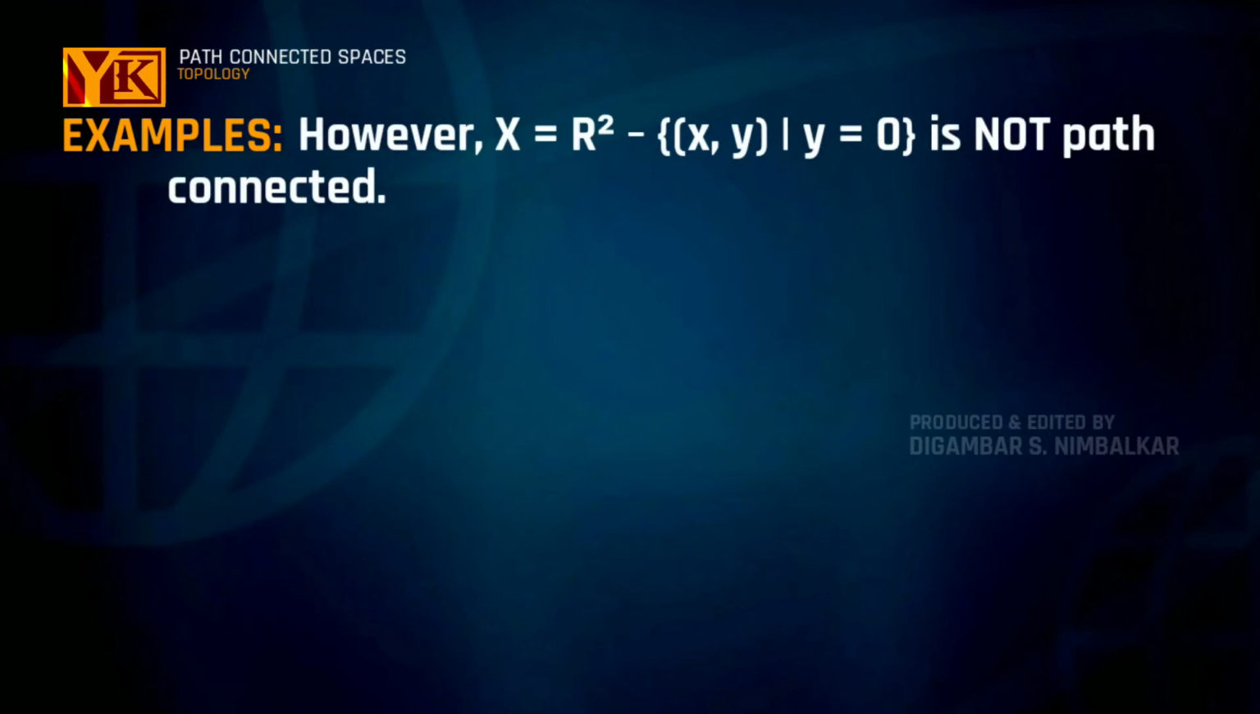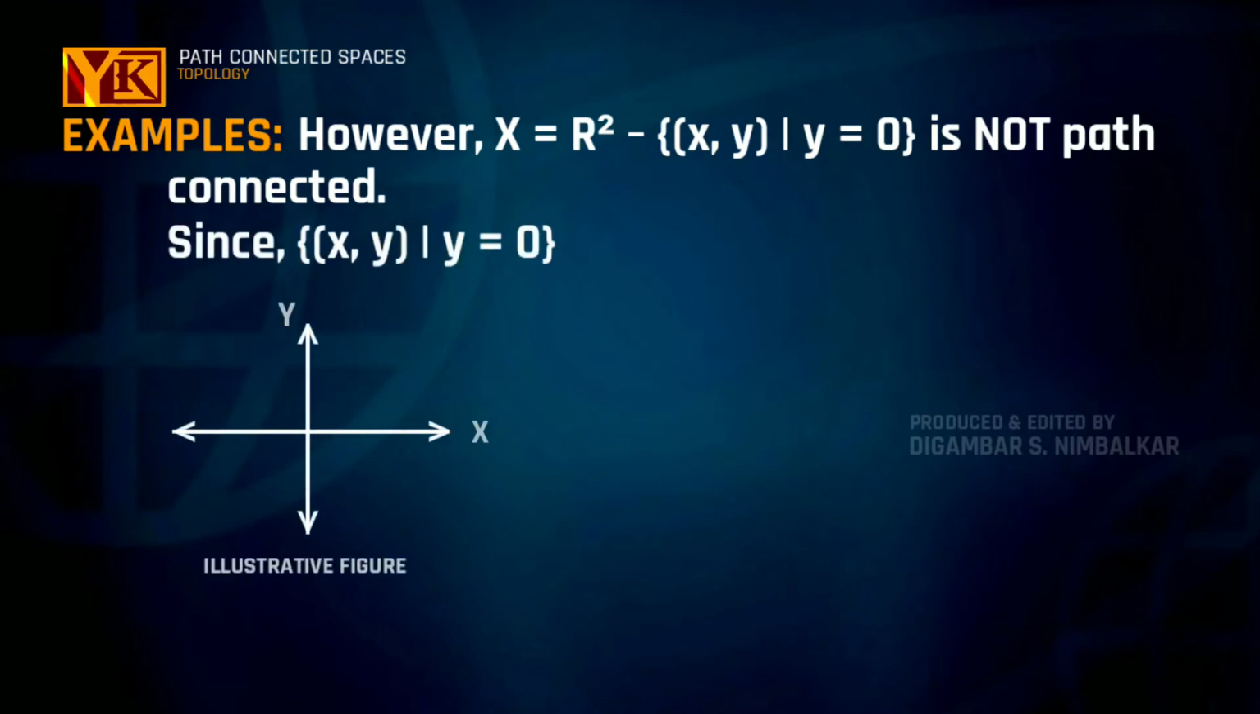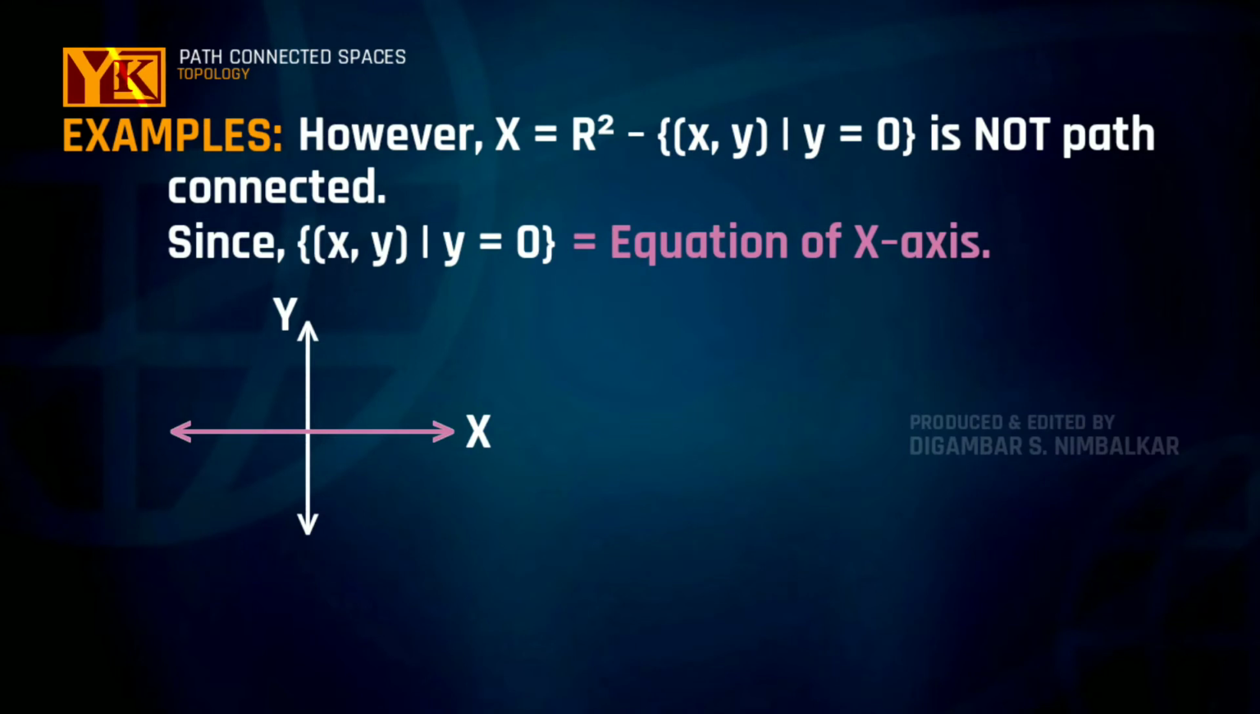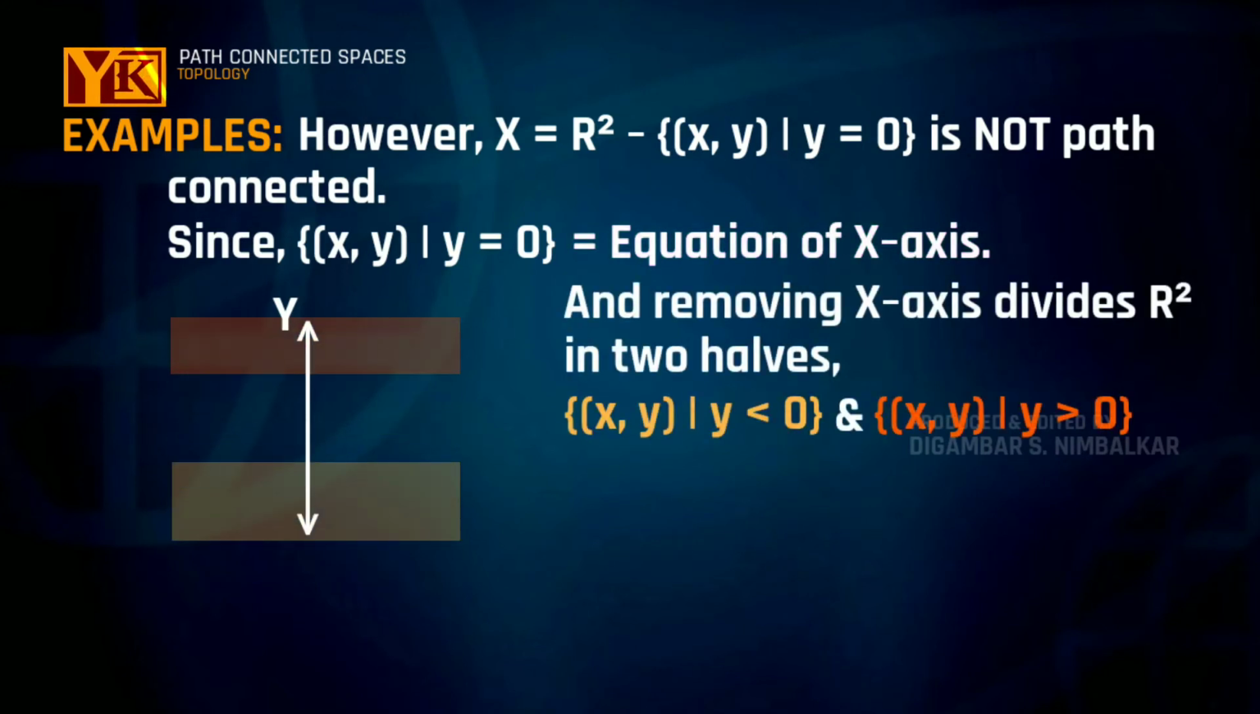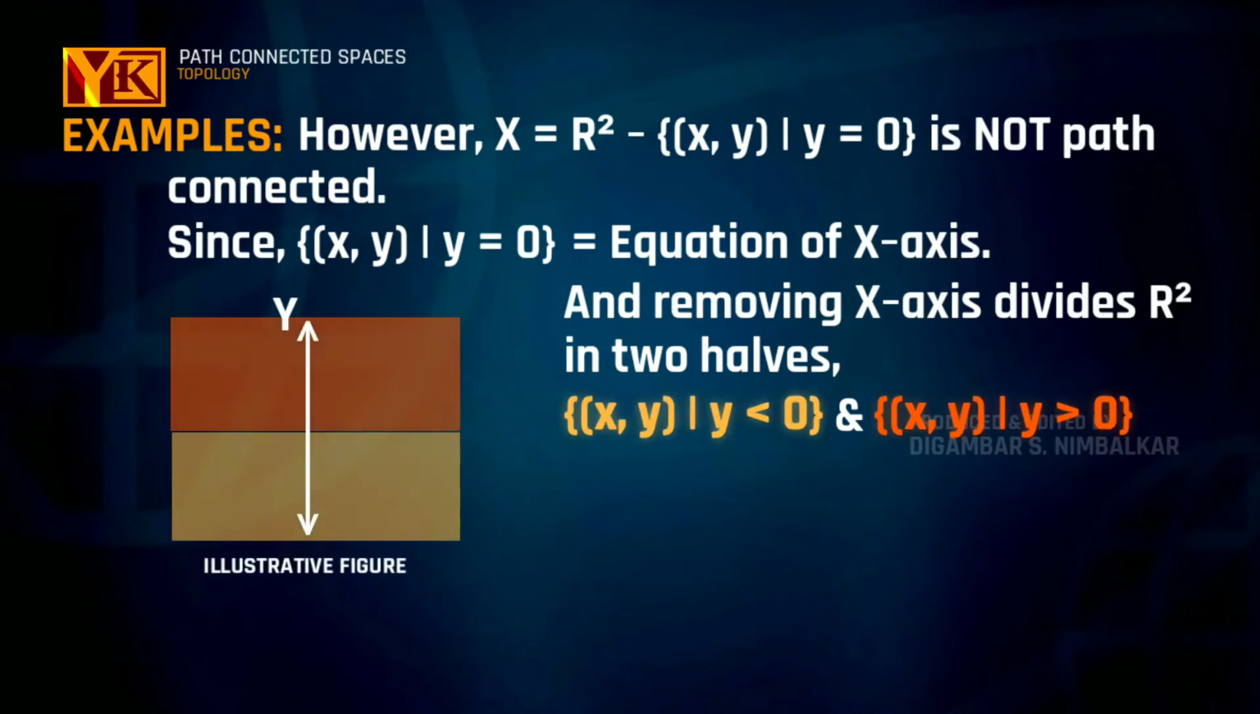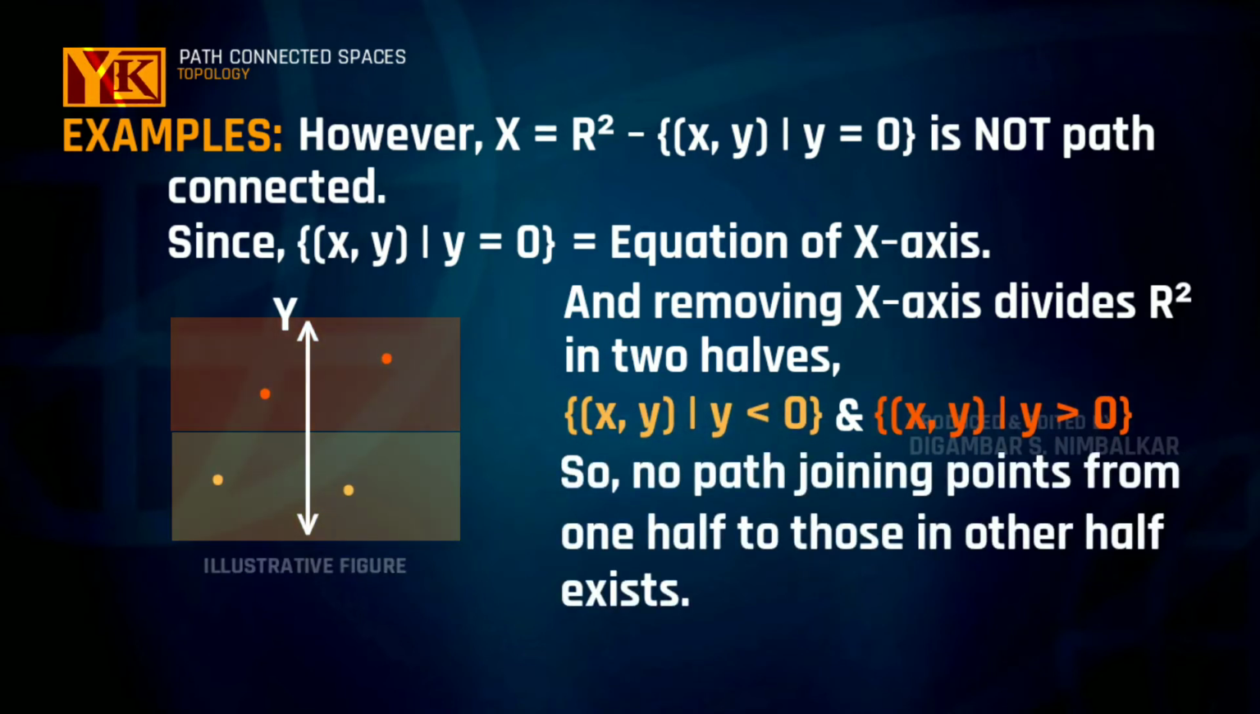However, the space X equal to R2 minus the collection of pairs (x, y) such that y is equal to 0 is not path connected and hence it will not be connected as well, since the set of (x, y) such that y is equal to 0 is the equation of the x axis, and if we remove the x axis from R2, then the space will get divided into two halves. So the points from one half cannot be connected to points in the second half by a path, so it is not path connected and hence it will not be connected as well.